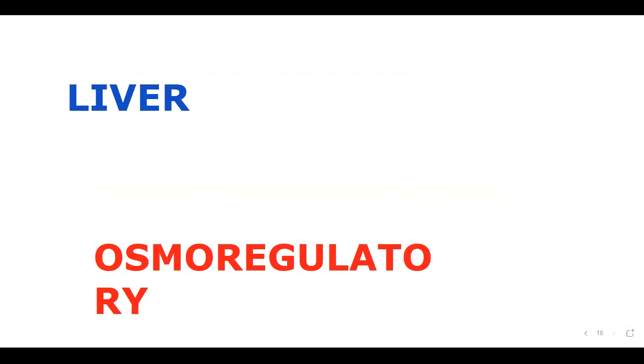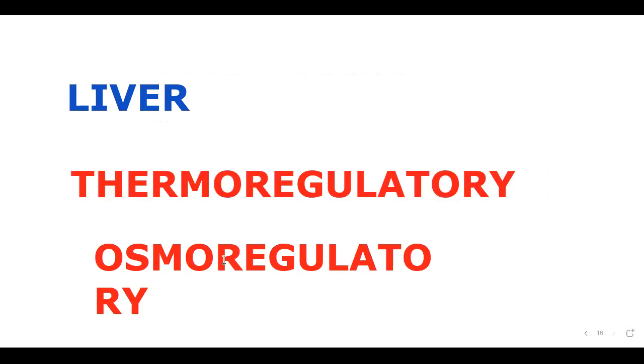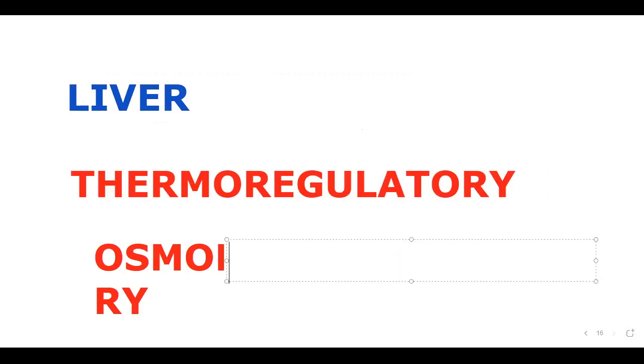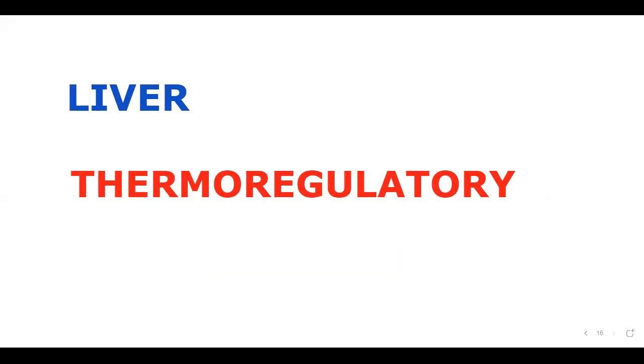Indirectly it is doing it. Thermoregulatory is enough for us. So liver is a thermoregulatory organ, which means, what is the meaning? Actually the thermoregulatory organ is going to be skeletal muscle.